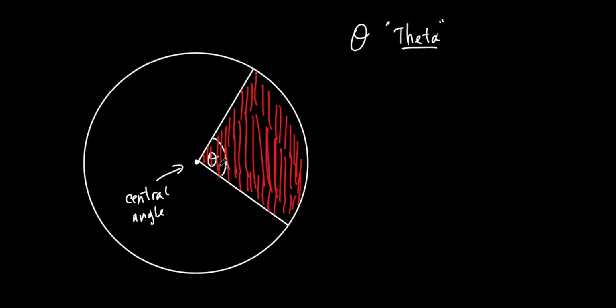All right. So what if theta was equal to, I don't know, that looks like a little more than 90, doesn't it? So let's call it 100 just to make it easy. So what if I wanted to find the area of, let's just say the radius is 3, okay? Just making these numbers up. What if I want to find just the area of the red stuff? Not the area of the whole circle, okay? Just the part that's in red. How would I do that?